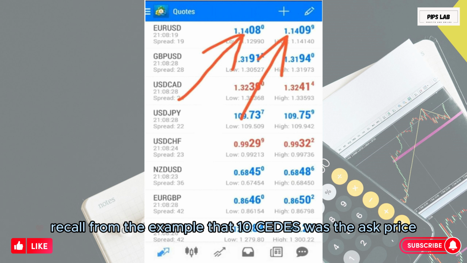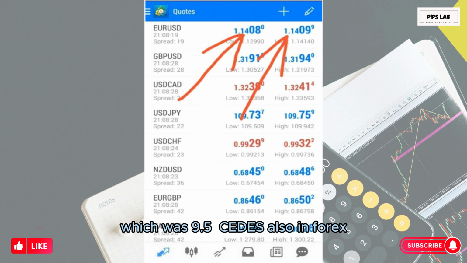Recall from the example that 10 CDs was the ask price, and it's bigger than the bid price, which was 9.5 CDs. Also in Forex, the ask is higher than the bid price, just like what we saw in the image above. USD 1.1408 and 1.1409.